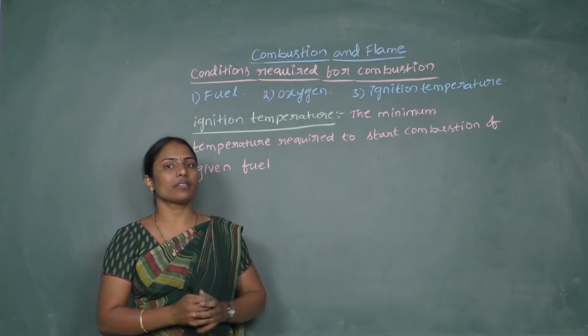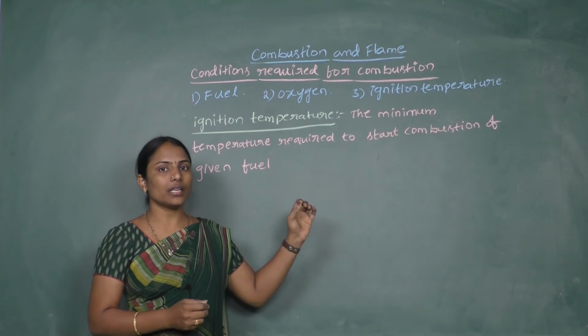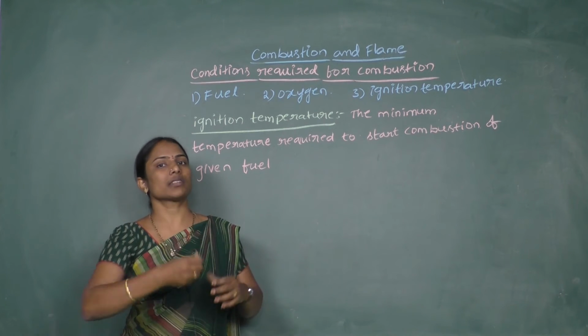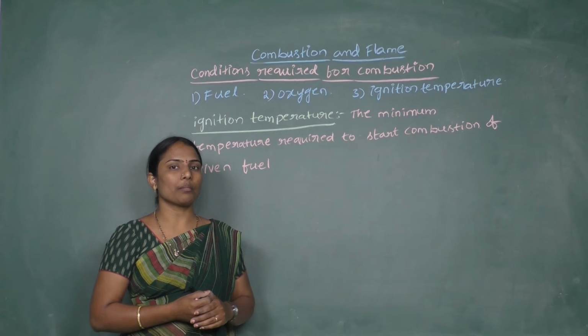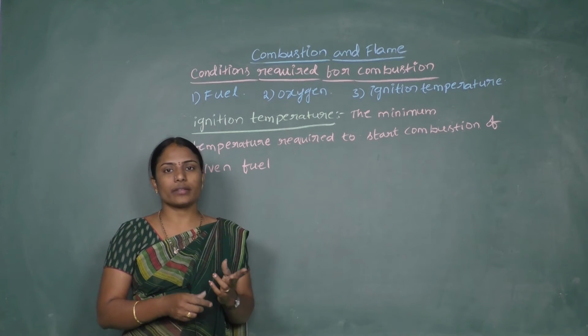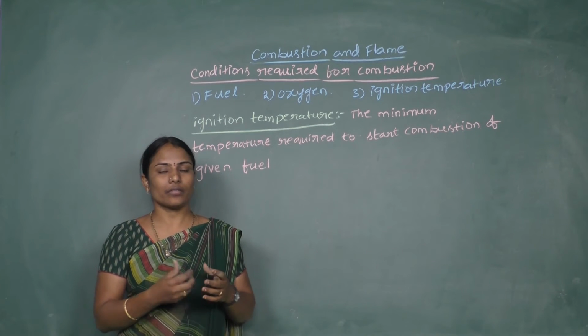It means for any given substance, we need to heat the fuel above its ignition temperature so that it starts catching fire. Now, for example, if we take kerosene and wood, kerosene catches fire very easily.